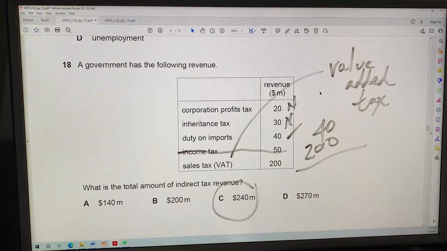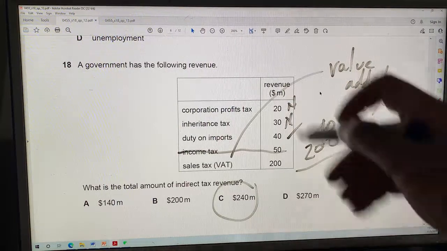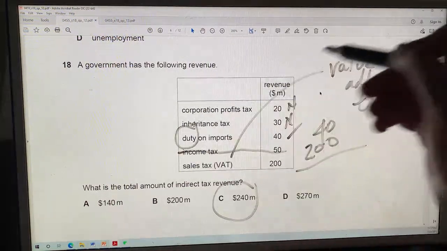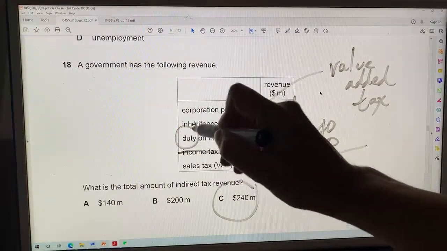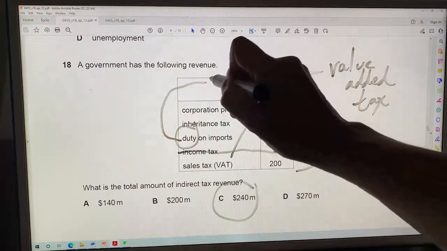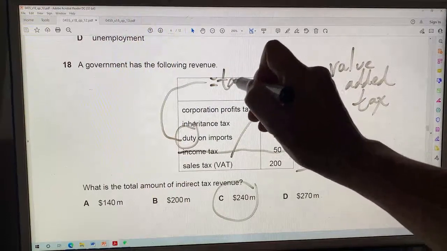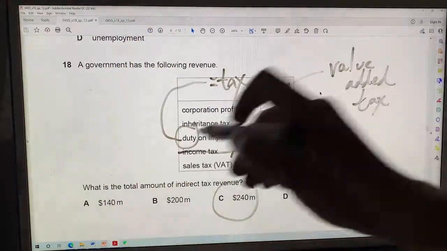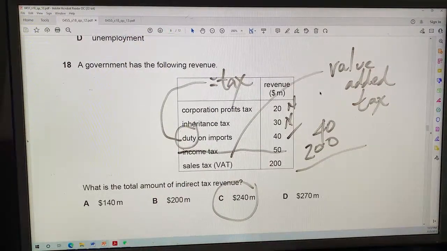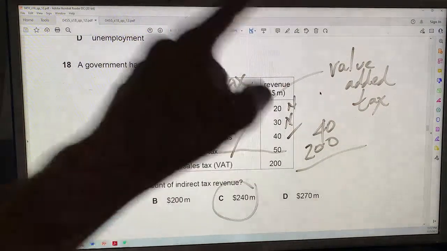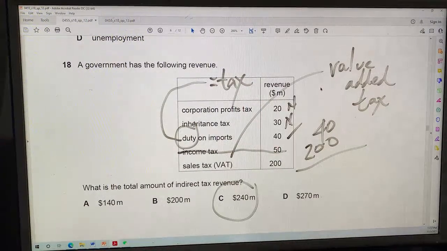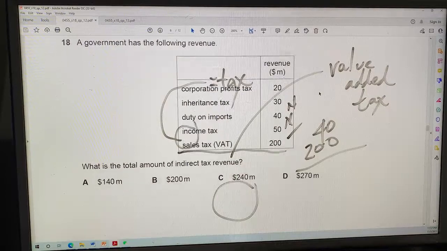Oh, interesting to note, this word duty. When duty is a noun, it's probably the same as a tax. Duty is synonymous with tax. So you could actually read this as tax on imports. So the answer for 18 is C.